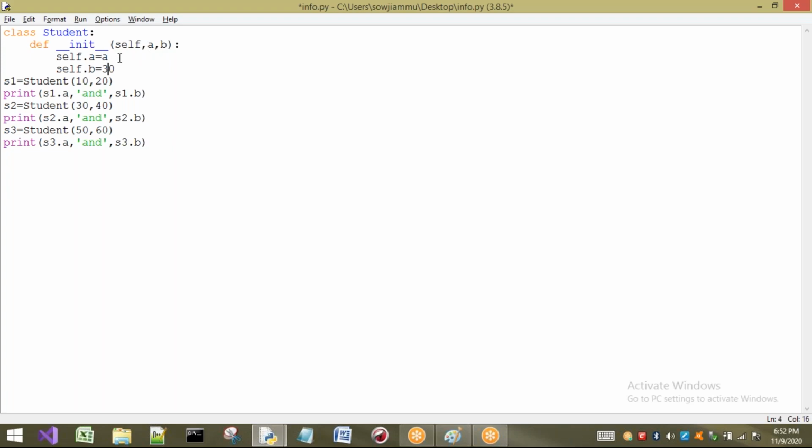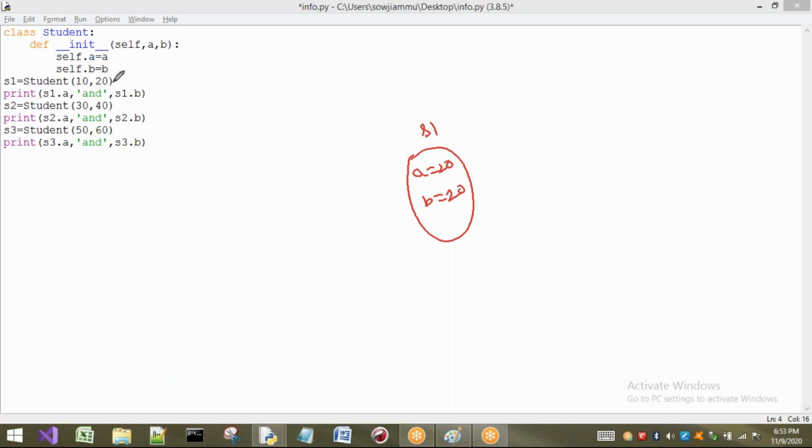Now here what would I write? A and B. Now observe carefully. What will be the output of this program? I will explain now. First, this is going to be executed. The object is created and referred by S1. The values passed are 10, 20. In A, it is 10. So self.A is S1.A equal to A, which is 10. Next, B value is 20. Self.B is nothing but B, which is 20. Completed up to here.